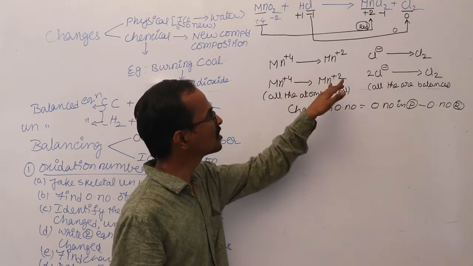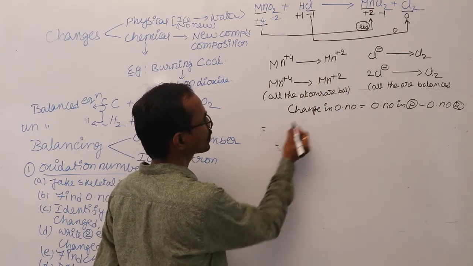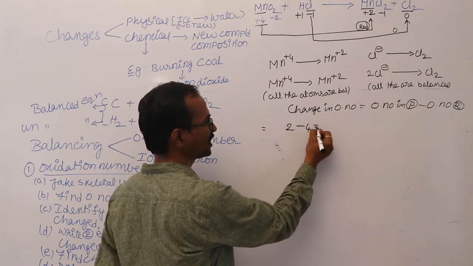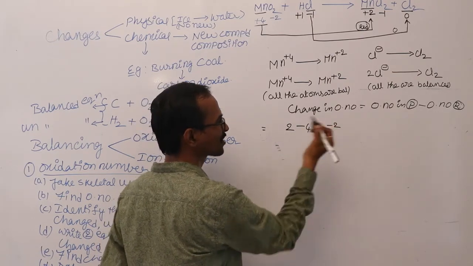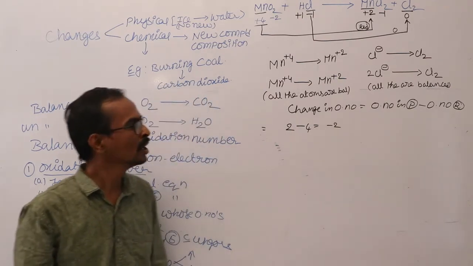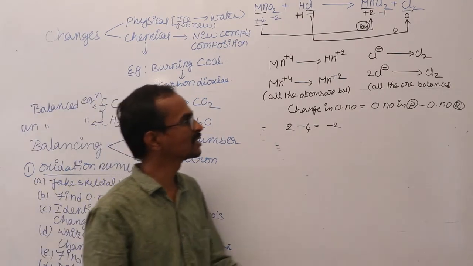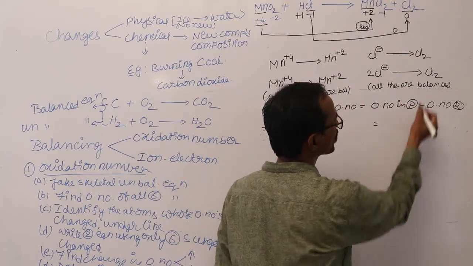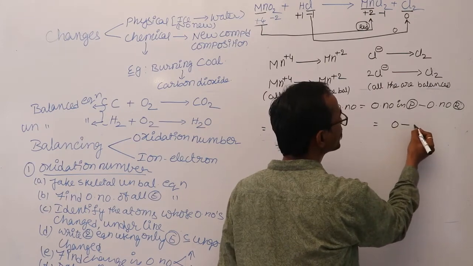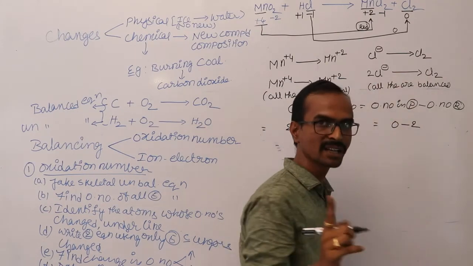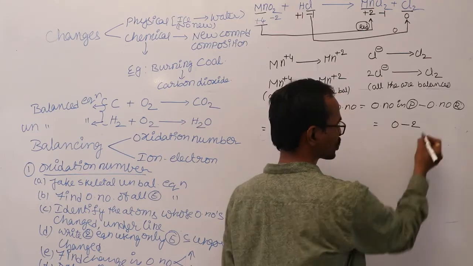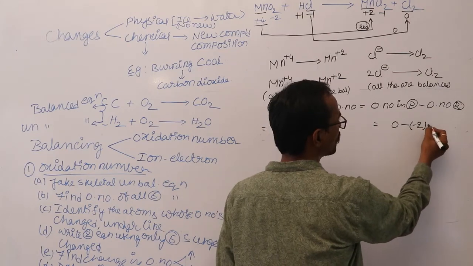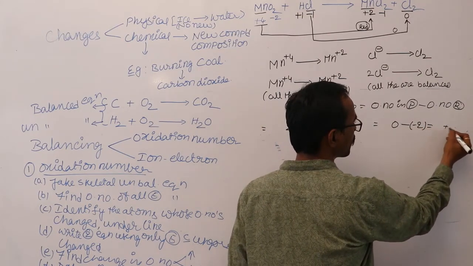Now what is the change in oxidation number here? Oxidation number in product is 2 minus 4. That means the oxidation number is reduced by 2 units over here. And next, the increase in oxidation number in this reaction. The change in oxidation number is 0 minus 2. So for each chlorine it is minus 1, and 2 chlorines are there. So minus 2. Is it minus of minus 2? Here you have minus 2. Minus of minus 2 means plus 2.